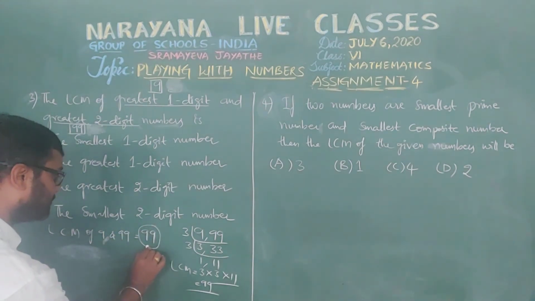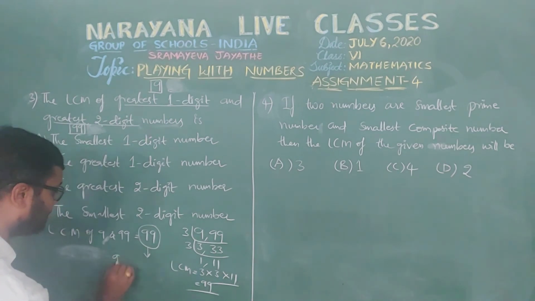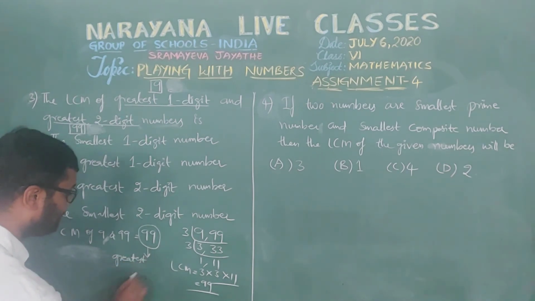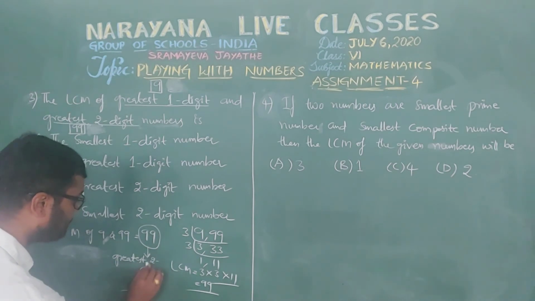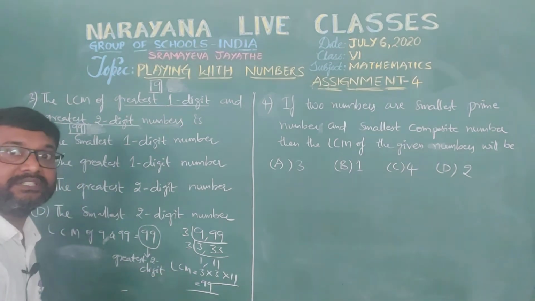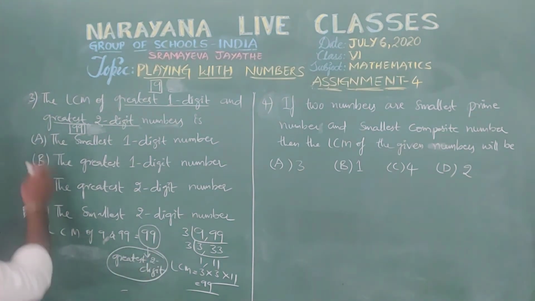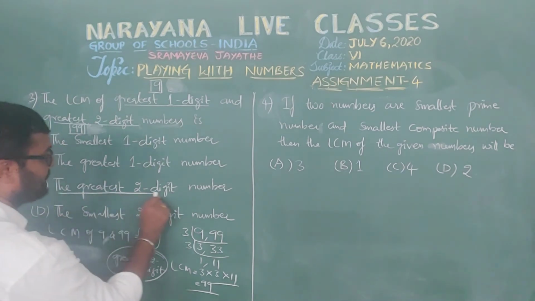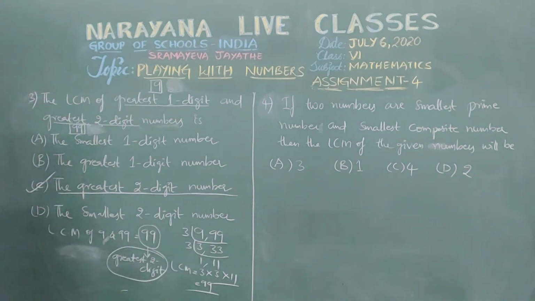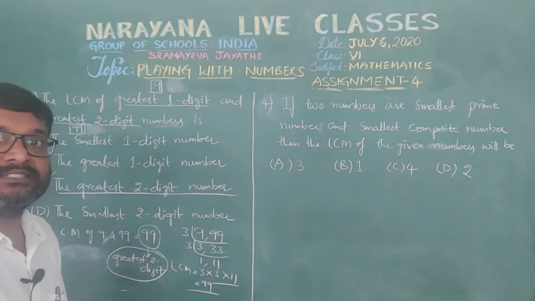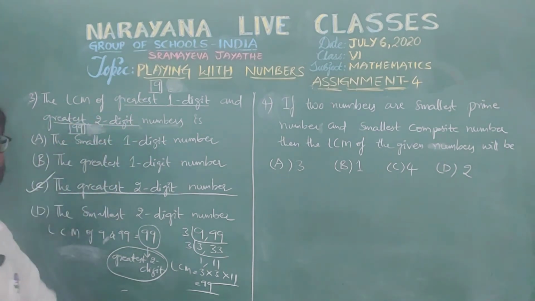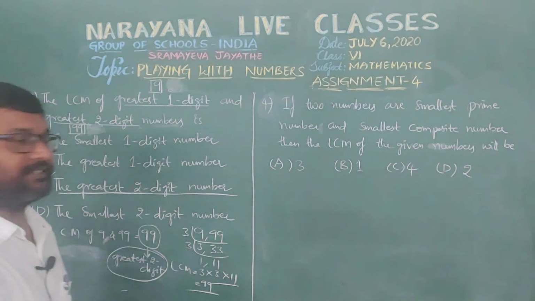99 is what? The greatest 2-digit number, isn't it? So 99 is the greatest 2-digit number. Here we have some options A, B, C, D. In this, which is the greatest 2-digit number? That is this one. So the LCM of the greatest 1-digit and greatest 2-digit numbers is the greatest 2-digit number only. So this is our option C.